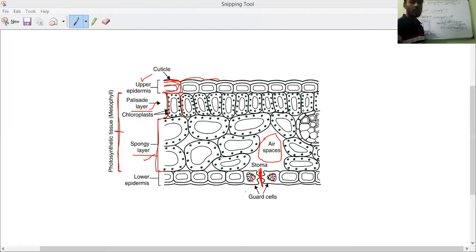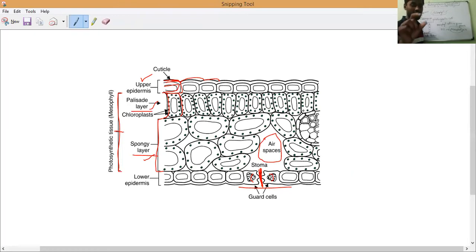You may see here, at the bottom of the leaf, we have a stoma. Many stomata will be present; here we are zooming in on only one section. A particular part of the leaf alone contains hundreds of chloroplasts. If you take one whole leaf, thousands of chloroplasts will be present. The exchange of gases happens here: the carbon dioxide, CO2, which is useful for the photosynthesis reaction, enters through the stoma.